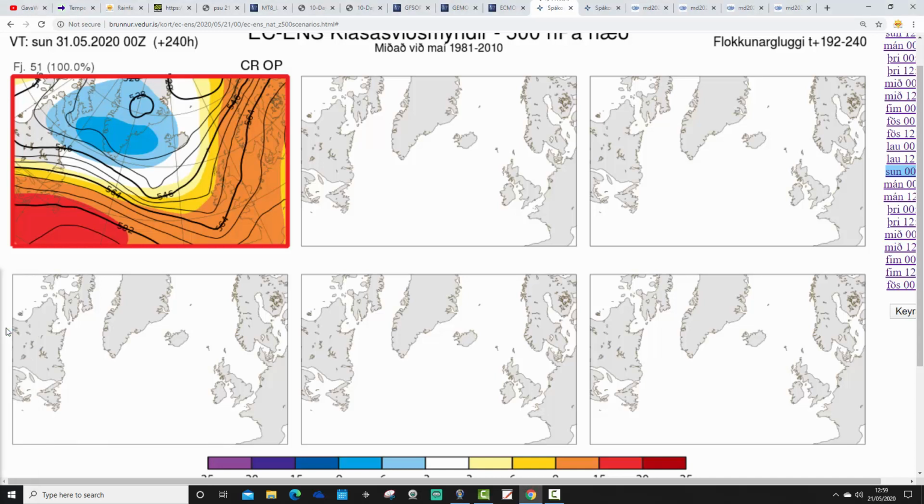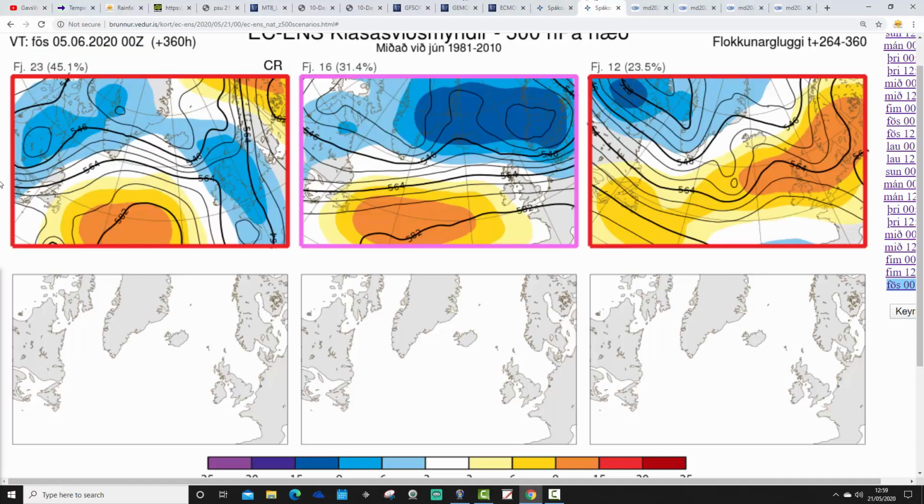Basically, the option was on the table within the ECM ensembles today for day 10, getting us to the 31st of May. 51 out of 51 members of the ECM ensembles are going for an area of above average heights to be sitting over the country with some below average heights up to the northwest. Jet streams push northwards as well. So it's mainly anticyclonic, quite dry and pretty warm, you would have thought, up to day 10 with the ECM ensembles. Signs of a little bit of a change as we get through to 2 weeks out.